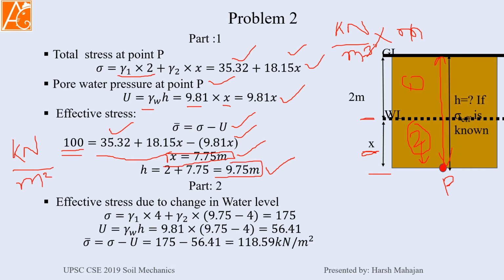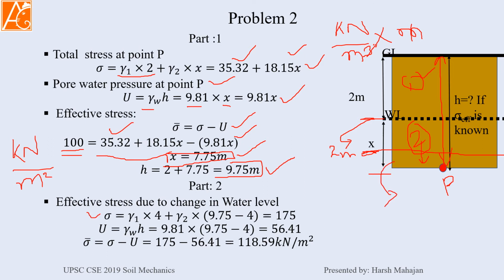Second is the effective stress due to change in water level. Now I am decreasing this water level by 2 meter more. So the total thickness of the first layer is now 4 meter. The new level is here, and the remaining will be saturated.